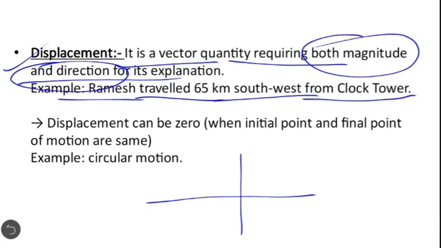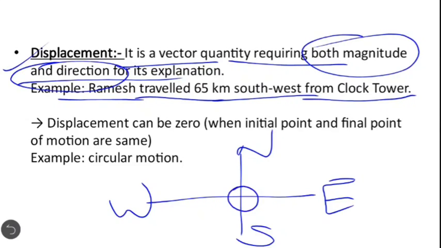So how will we explain the travelling of Ramesh? North, south, east, and west. It means Ramesh traveled 65 kilometers to the southwest from the clock tower. Suppose the clock tower is at the origin and Ramesh travels southwest 65 kilometers. So this will be the displacement. It means it contains both magnitude and direction.